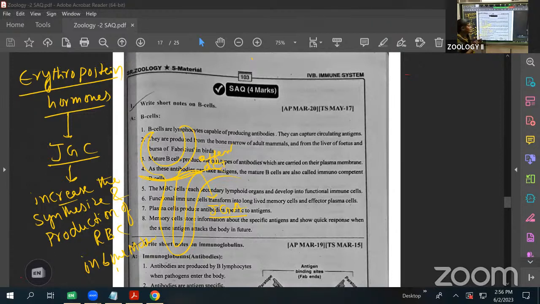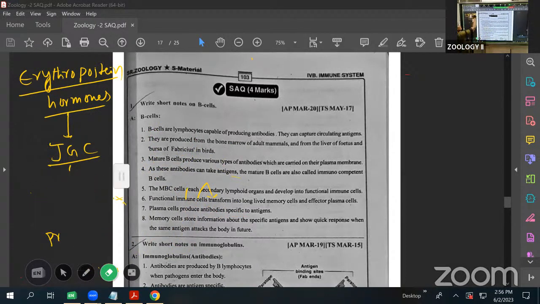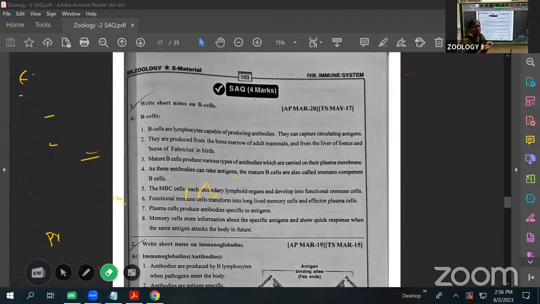Tomorrow, at the same time, we will discuss more SAQs in this lesson, the immune system. Two or three more SAQs are there. We will discuss them in tomorrow's class.